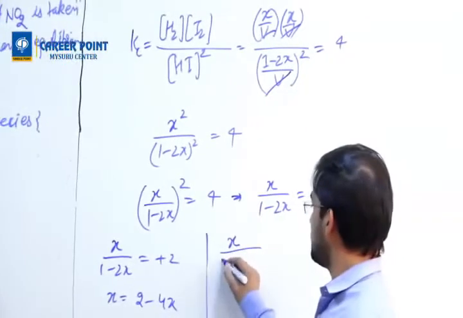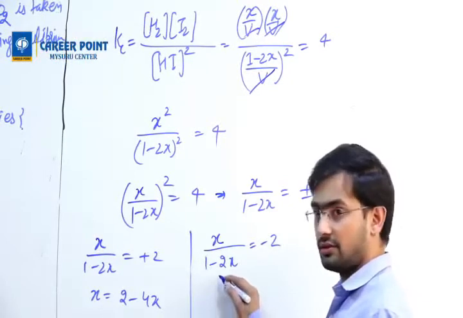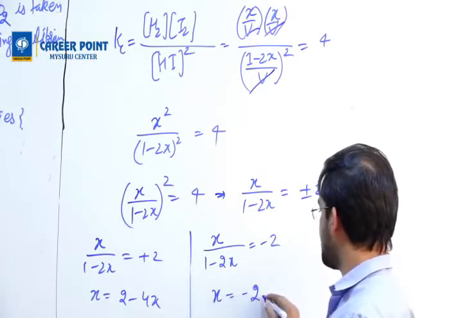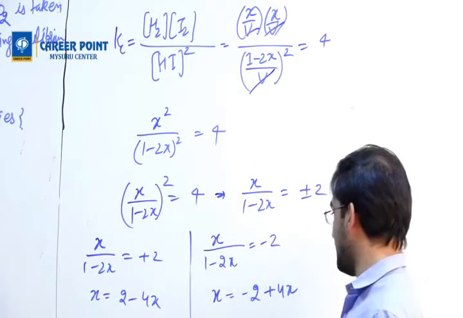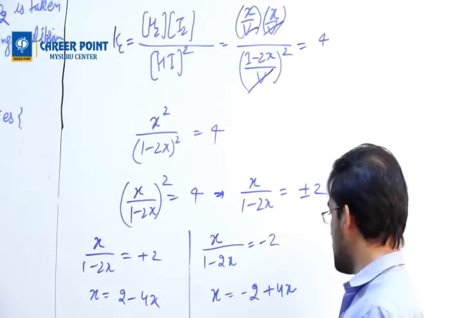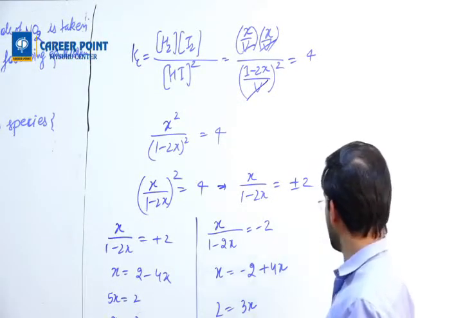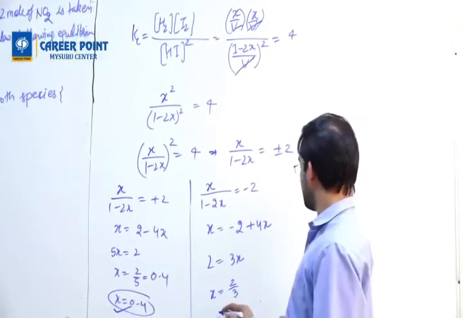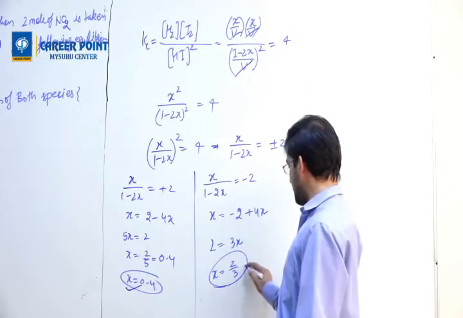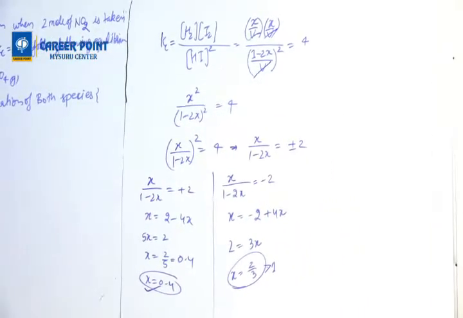So x by 1 minus 2x equals -2, if you do that, then what happens is this. Visible? Okay, so x equals minus 2 plus 4x. Then this will go that side, this will come this side. So we'll get 2 equals 3x. X will come as 2 by 3. Right? And then this 2 by 3, if you multiply by 2, it will be greater than 1. That's why the answer is the same as the correct one.